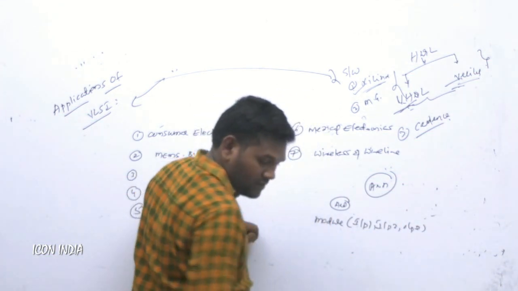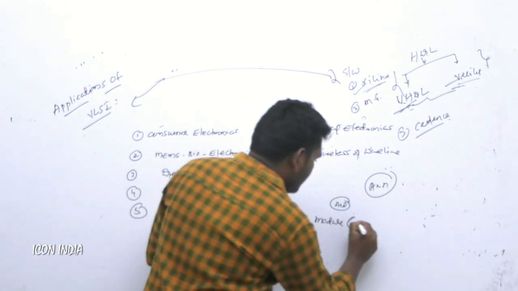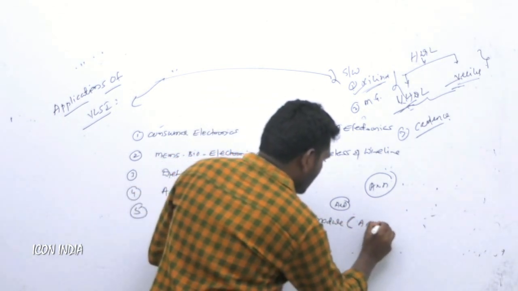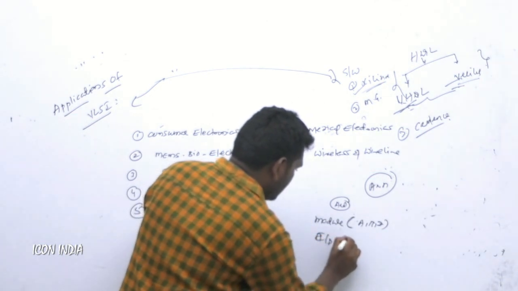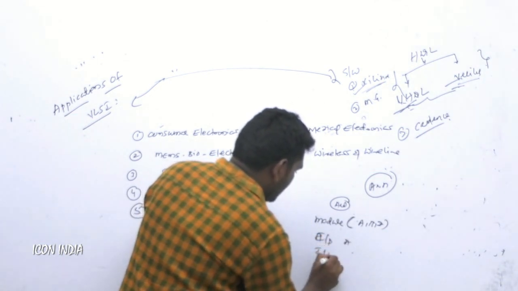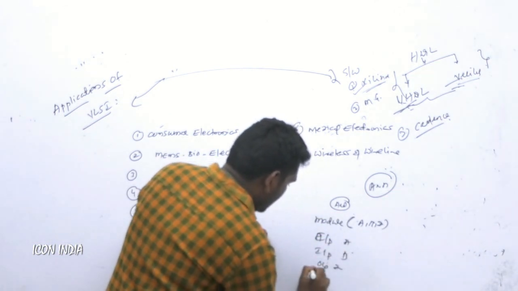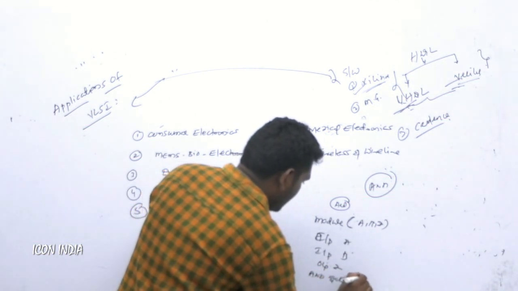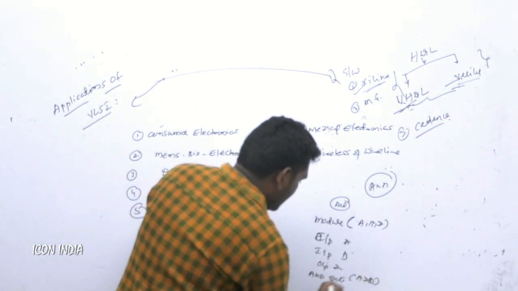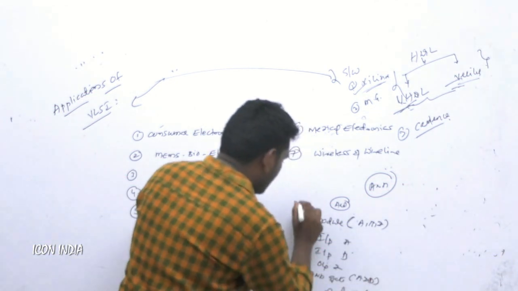So this is module A comma B comma Z. So here inputs A, B, output Z, and the AND gate condition is there. This is the end module.